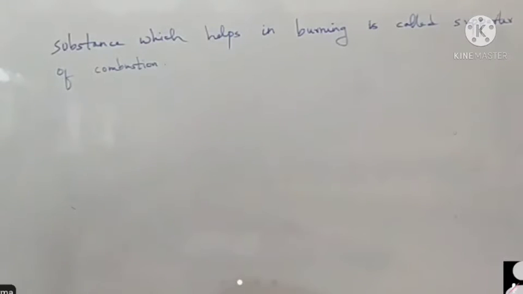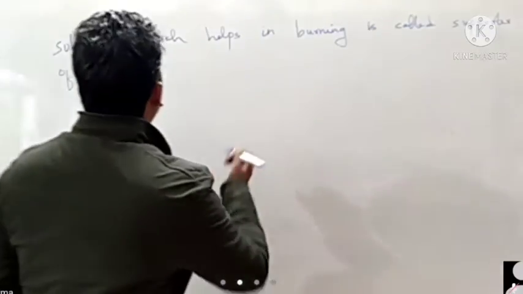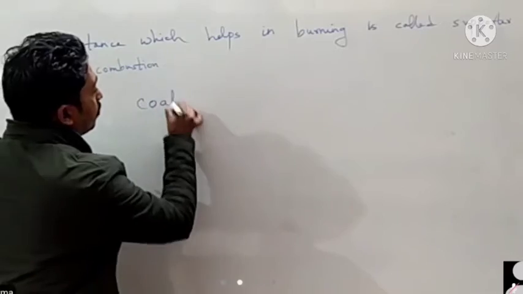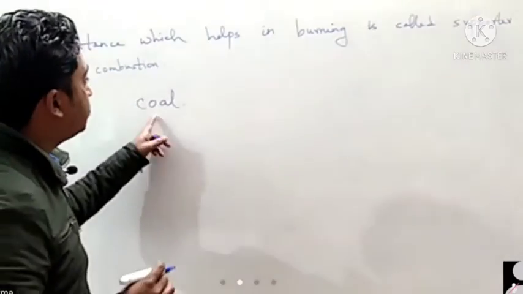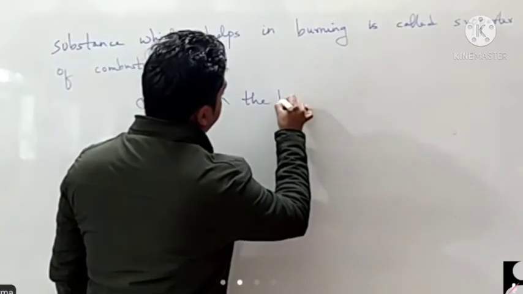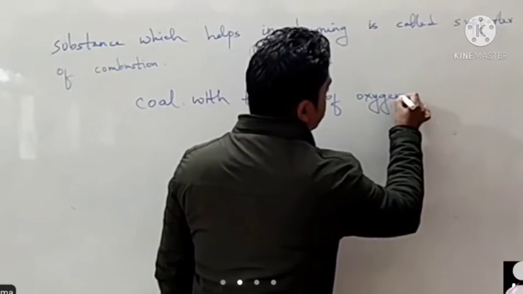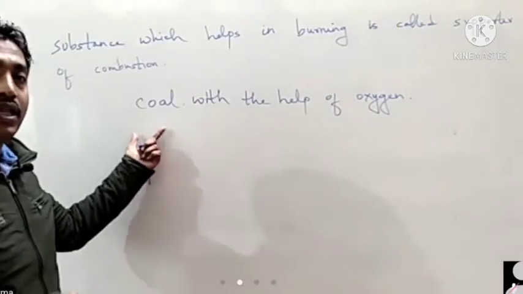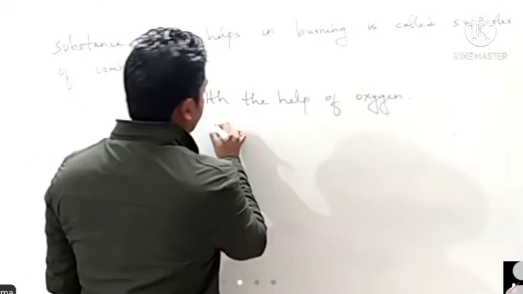For example, during the combustion of carbon, oxygen is the supporter of combustion. Coal is a form of carbon, and it burns with the help of oxygen. Not only coal, wood also burns with the help of oxygen.